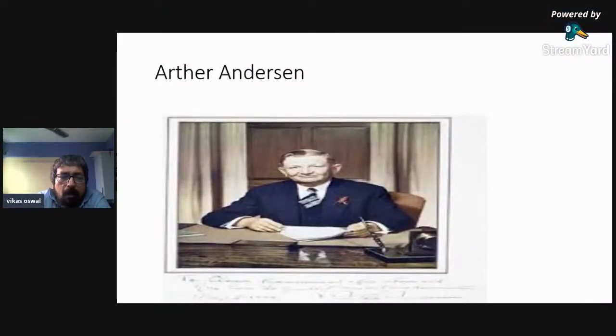In the 1920s, there was an auditor called Arthur Anderson. He was doing the audit of various entities, and one of the audits he was doing was of a shipping company.